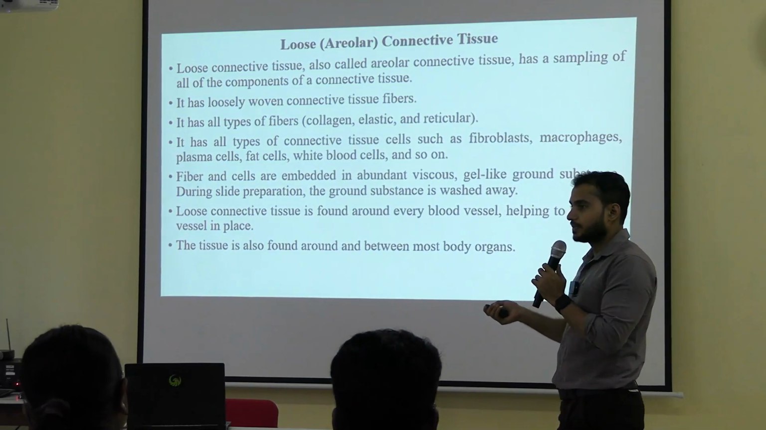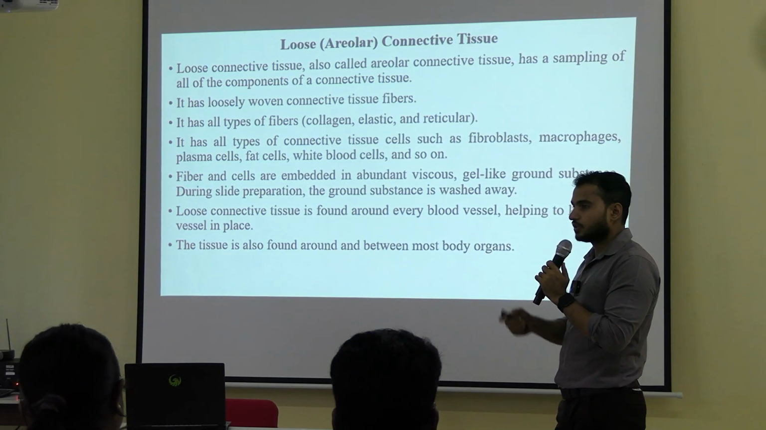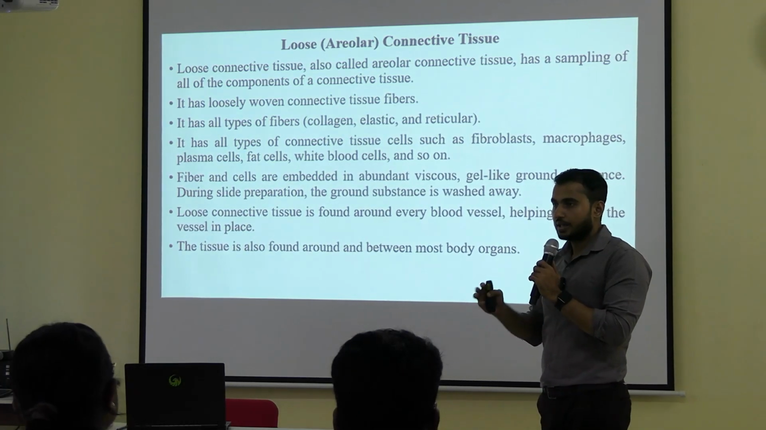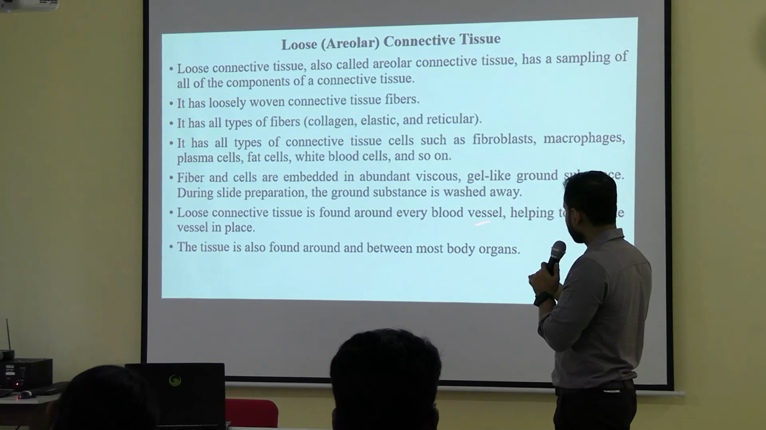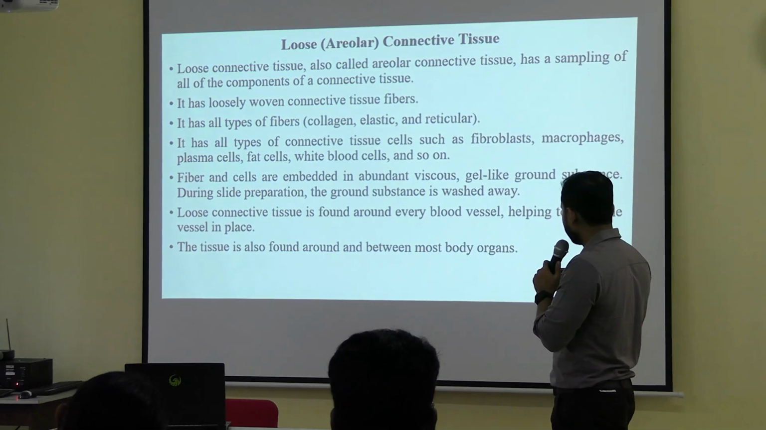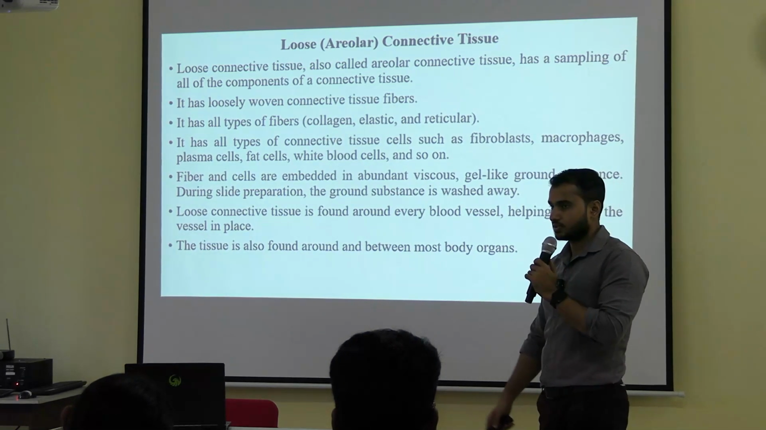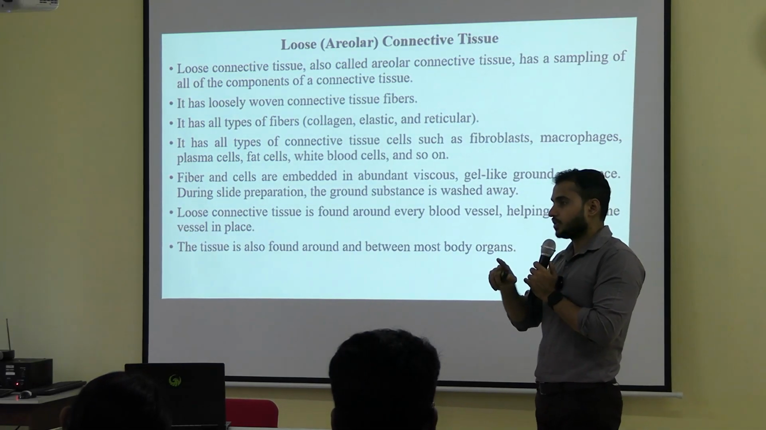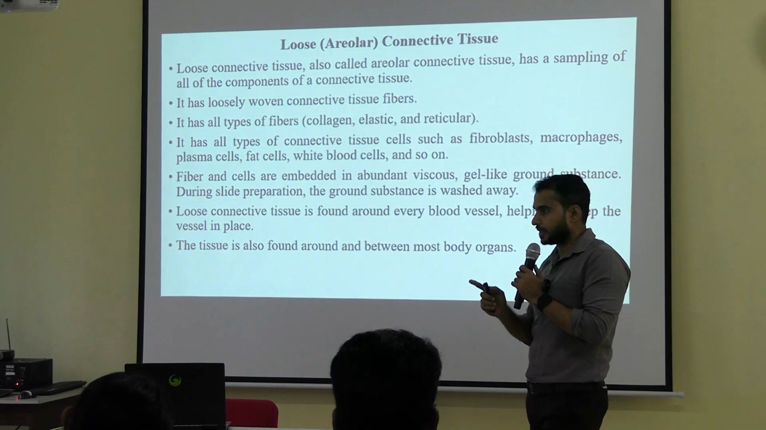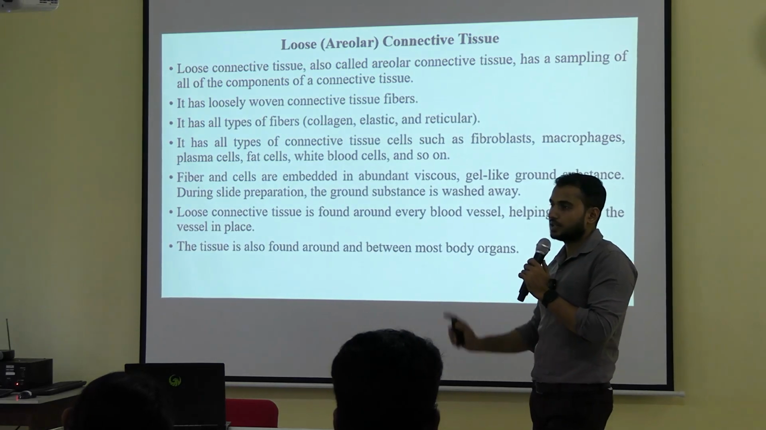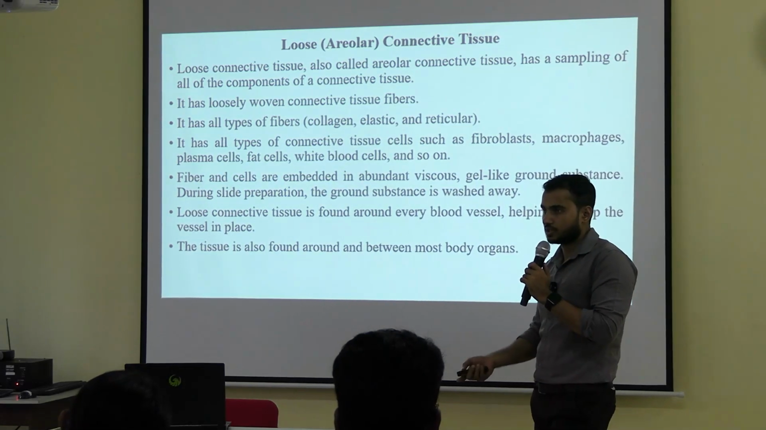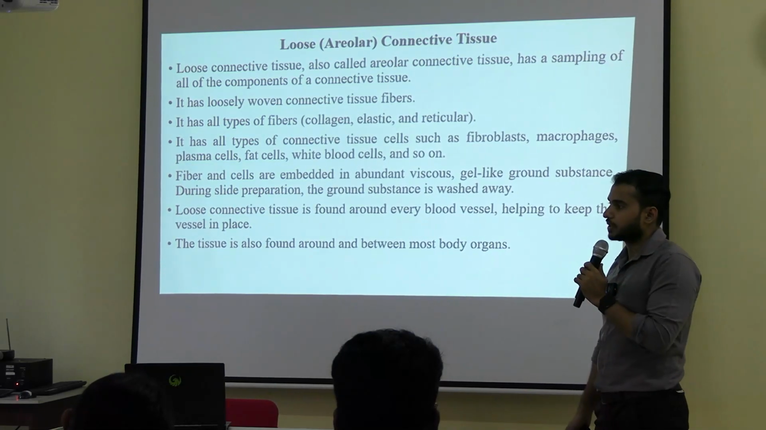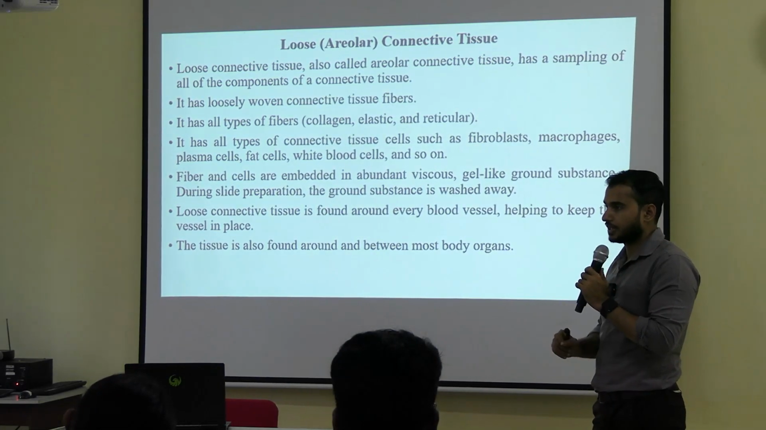Next, example, meaning where is loose connective tissue found? If you take any blood vessel of our body, any blood vessel, artery or vein, around that blood vessel this loose connective tissue is present, helping to keep the vessel in place. Okay, these are the locations. In the beginning I told you, you have to mention the properties of that connective tissue and then the example or location. Here I have mentioned the properties, now I am mentioning the location, that is, exactly where this connective tissue is found.